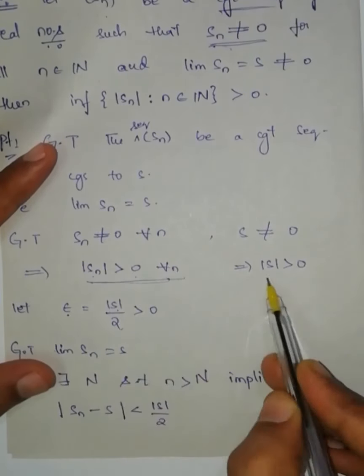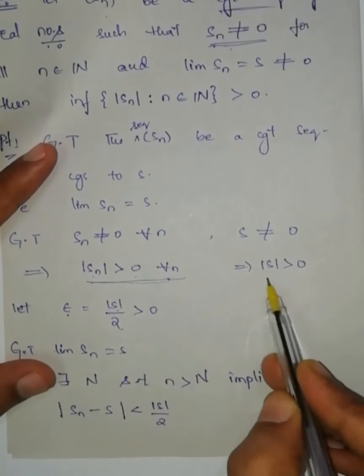Minimum is greater than 0. Now we know that we don't know about this term which is the minimum, but after capital N, if I take any term, that term is greater than this one. Now I am going to take this one and the minimum of this one. If I get any minimum value among this one, I will get all the terms are greater than or equal to that minimum value.